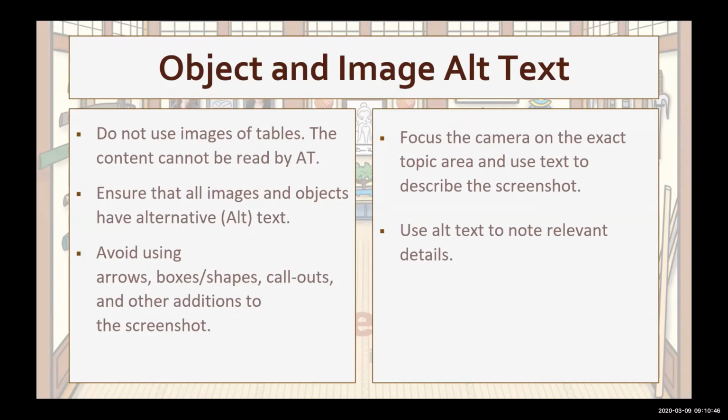And then for the image itself, use editing tools such as Snagit to focus on the exact topic area instead of the full window. And do not add anything to the image, such as red circles, boxes, arrows, or text callouts. And never, never use images of tables. Assistive technology cannot read this, and alt text doesn't allow enough characters to type out the table information. The next slide has a few examples of what not to do.